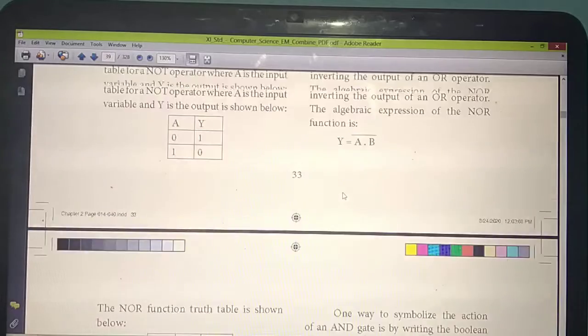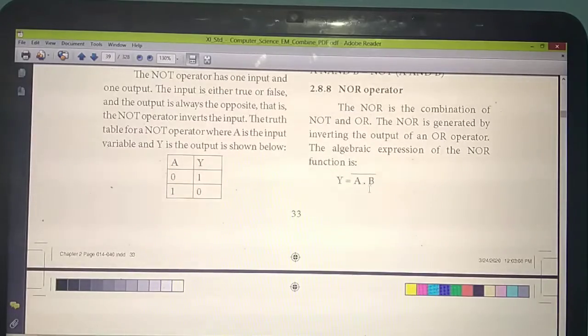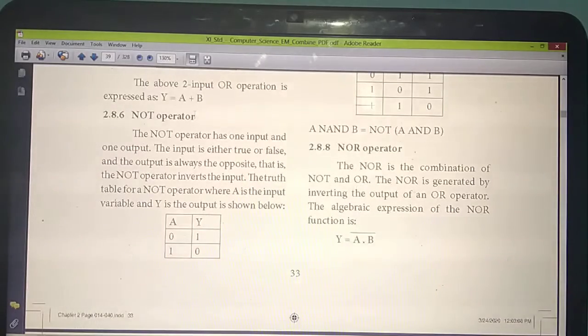So what's the symbol? This is wrong, so in the book also you correct it. Don't write Y equal to A dot B. Here Y equals A plus B, because it is an inversion of the OR operator. What's the symbol for the OR operator? Plus. So here Y equals A plus B, the whole bar.